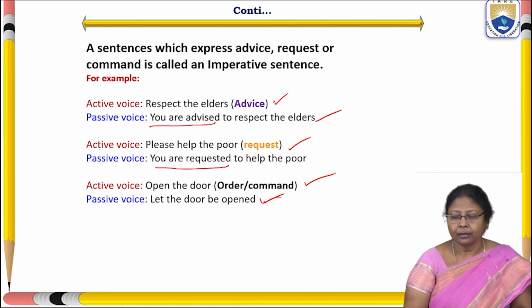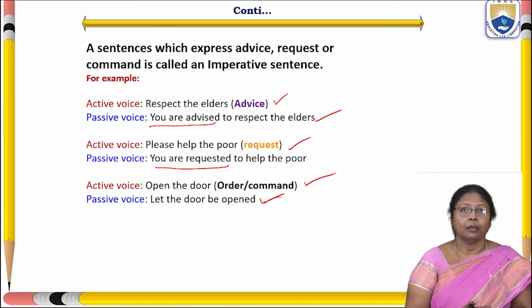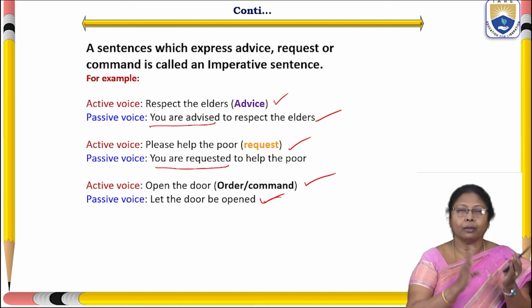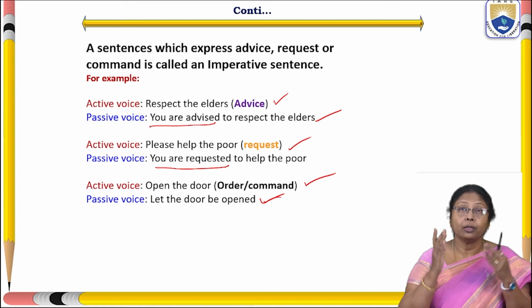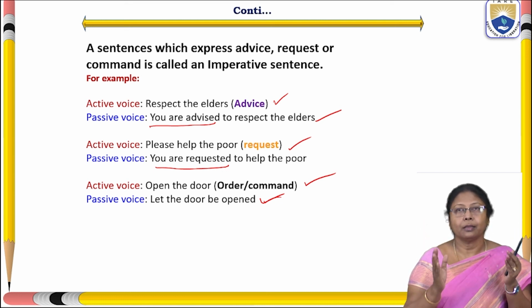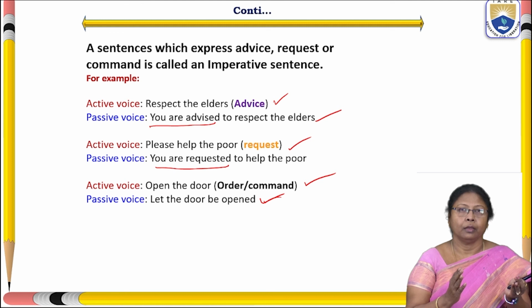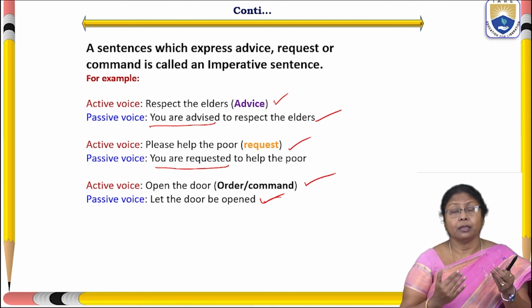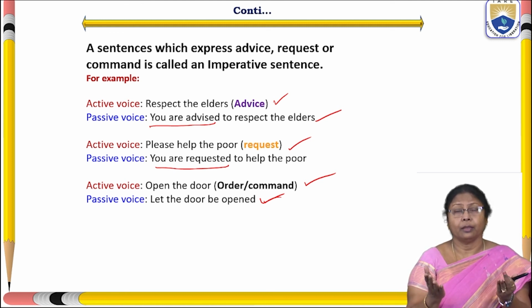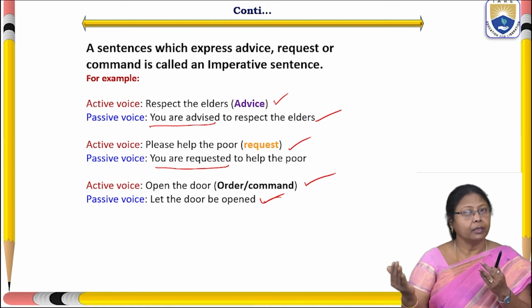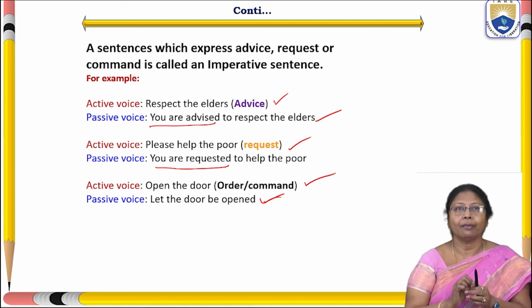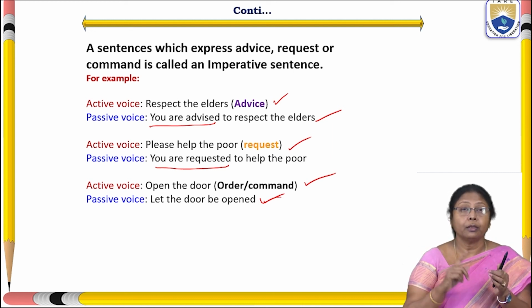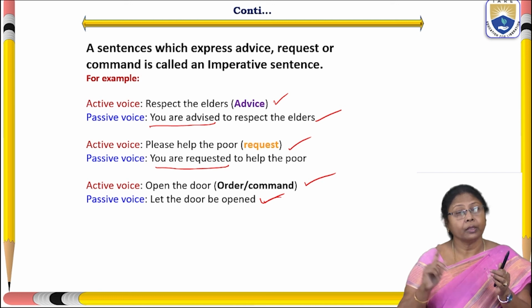Guys, did you understand what are the changes that take place while converting active voice into passive voice and passive voice into active voice based on the tenses, the 12 tenses that we have? When we discussed all these tenses, there are some we haven't taken, like present perfect continuous tense, past perfect continuous tense, future continuous tense and future perfect continuous tense.